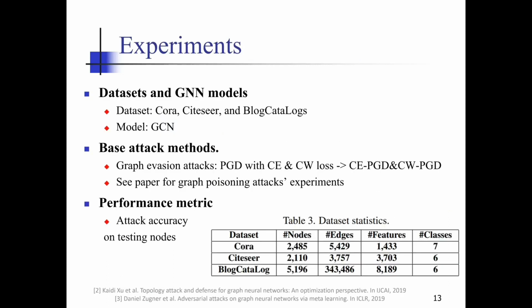Next, we present experiments. We consider GCN model. The datasets include Cora, Citeseer, and Polblogs. The dataset statistics can be seen in Table 3. The base attack method is PGD with CE loss and CW loss. The performance metric is attack accuracy on testing nodes. Please see the paper for graph poisoning attack experiments.